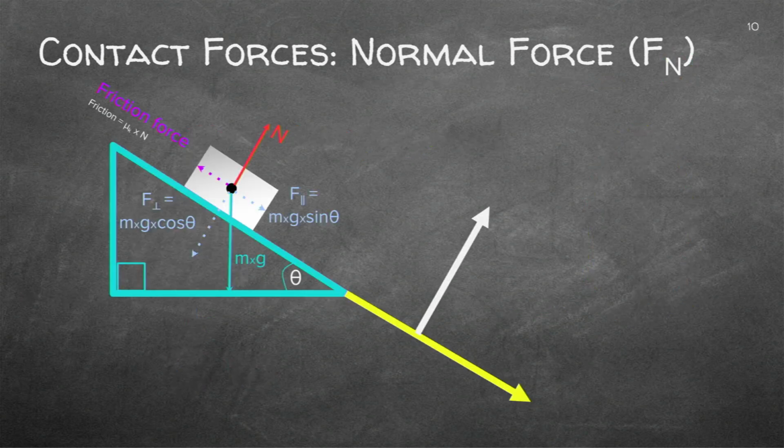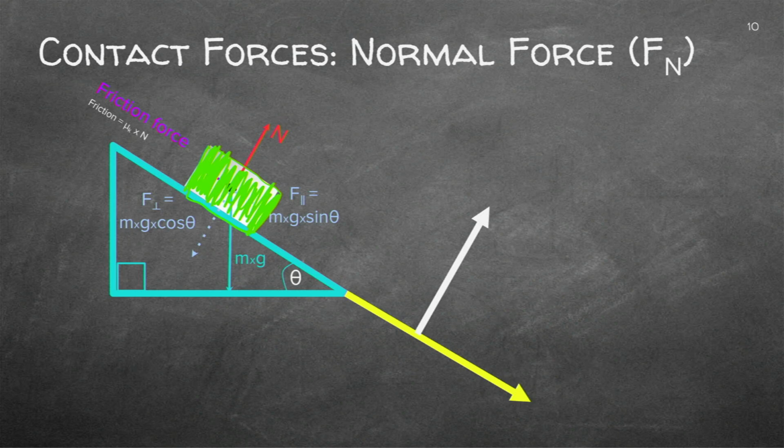But what do we do when it's on an incline? I've got a slope here and I've got this box lying on this slope. Do you see there? I've got a cube and it's lying on that slope. So what do I have? I've got the weight coming down here.